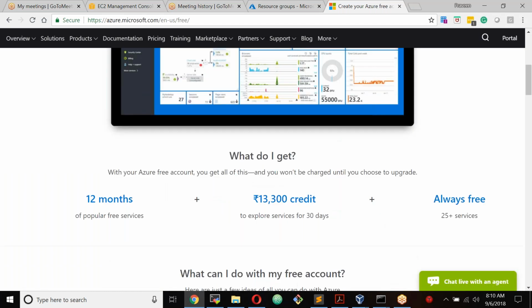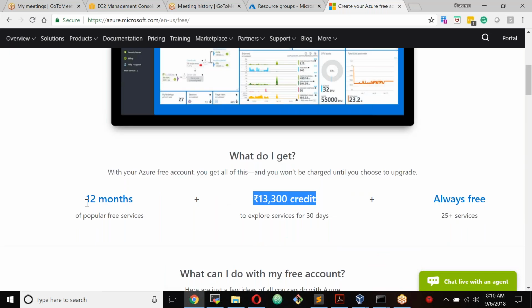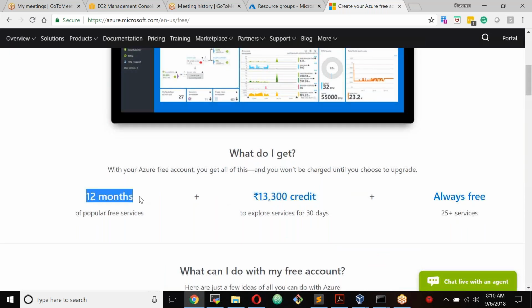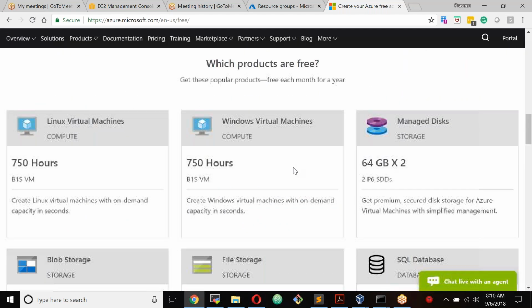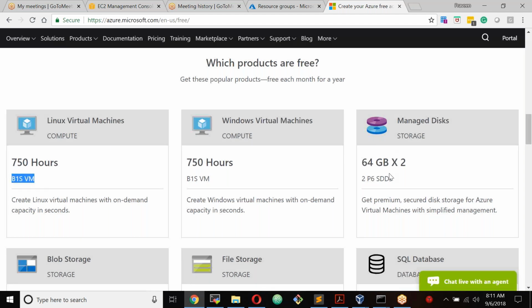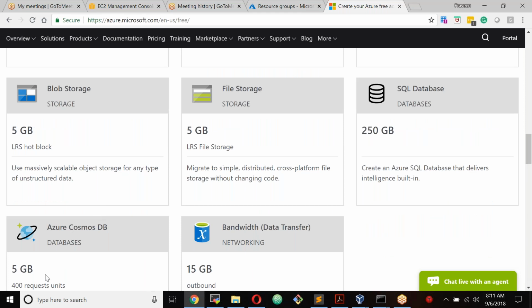In the first 30 days, you will get this much credit. And once you upgrade after 30 days to pay as you go, you will get 12 months of free services. Some services you get for 12 months free, and some services you always get for free, only if you have pay as you go. In pay as you go, you will get a B1S virtual machine for 750 hours. This is one of the models; there are many models. And a Windows virtual machine also B1S 750 hours. Managed disk 64 GB, file storage, SQL database, blob storage, Cosmos DB bandwidth, and so on.